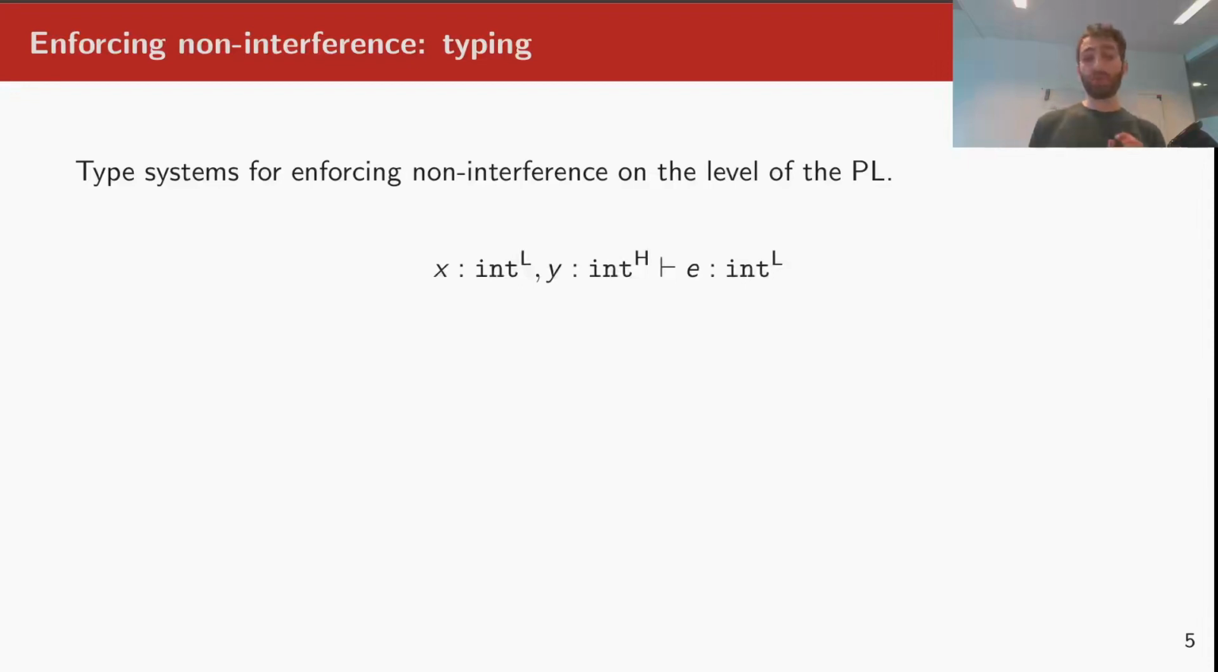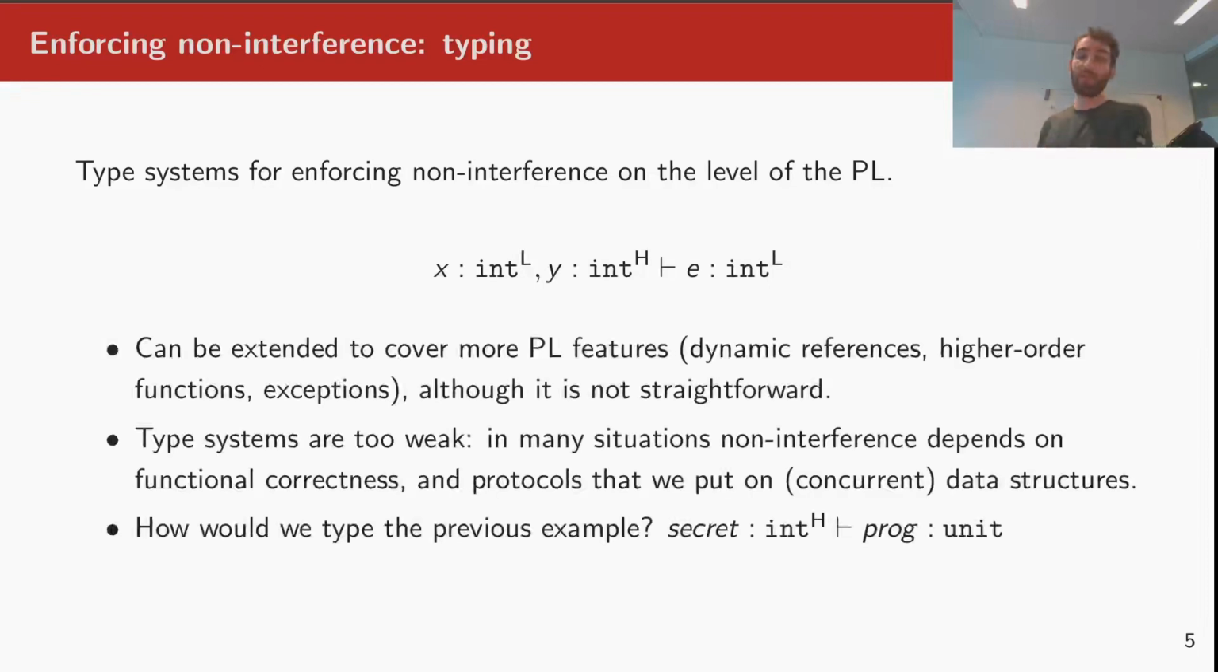In the typing judgment on the screen, we see a program E that returns a low sensitivity integer, and it operates on the variable X, also containing a low sensitivity integer, and a variable Y, which contains potentially secret data, as determined by the sensitivity label H on its type. Type systems are popular because they are fundamentally compositional in their nature and can be extended with various programming language features, although not always in the most obvious or straightforward way.